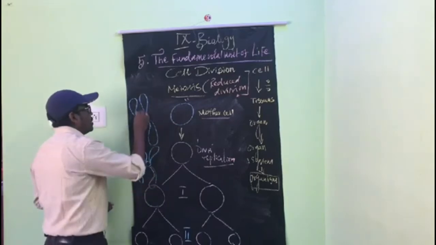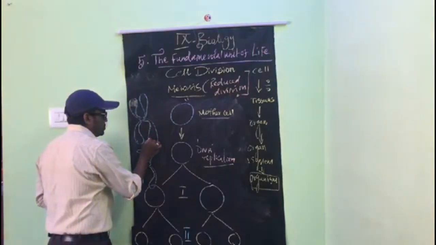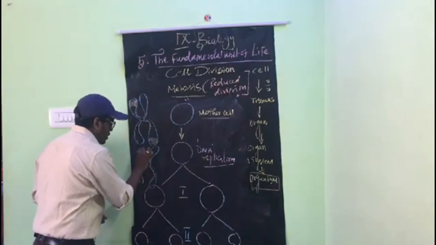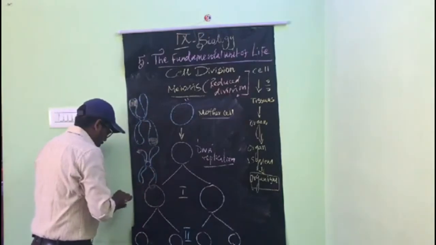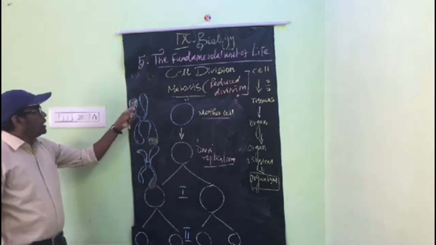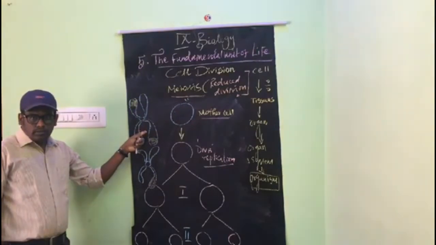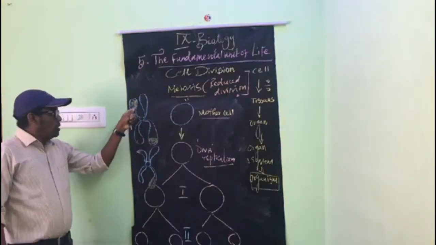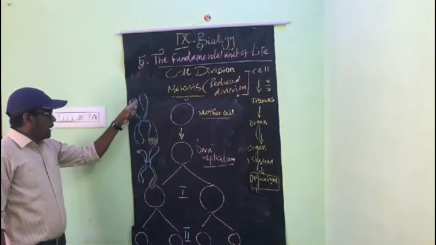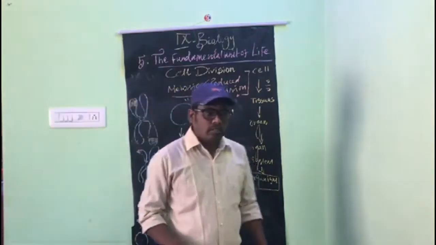Some areas are colored, some are half. So what is the meaning? The complete chromosome is not colored. In a single chromosome, only a little part is colored. What is the reason?